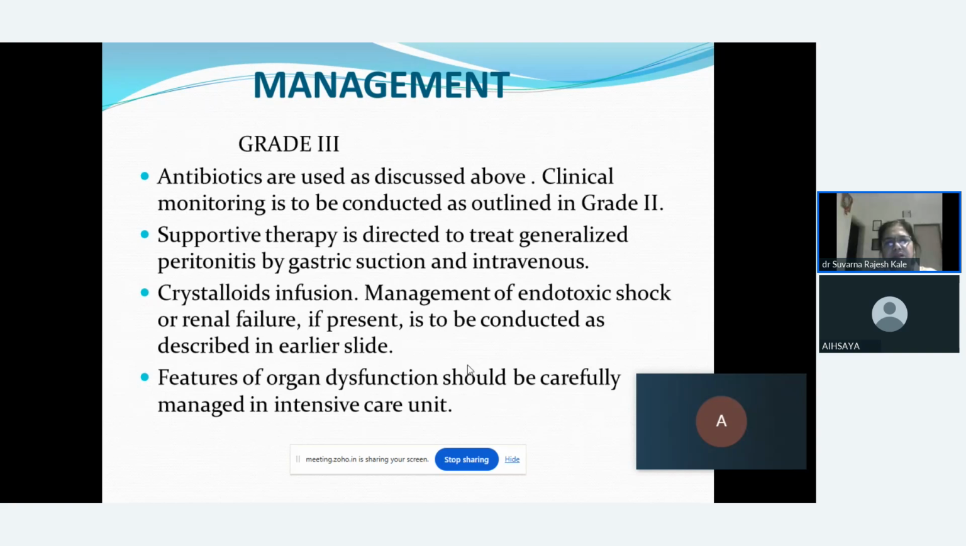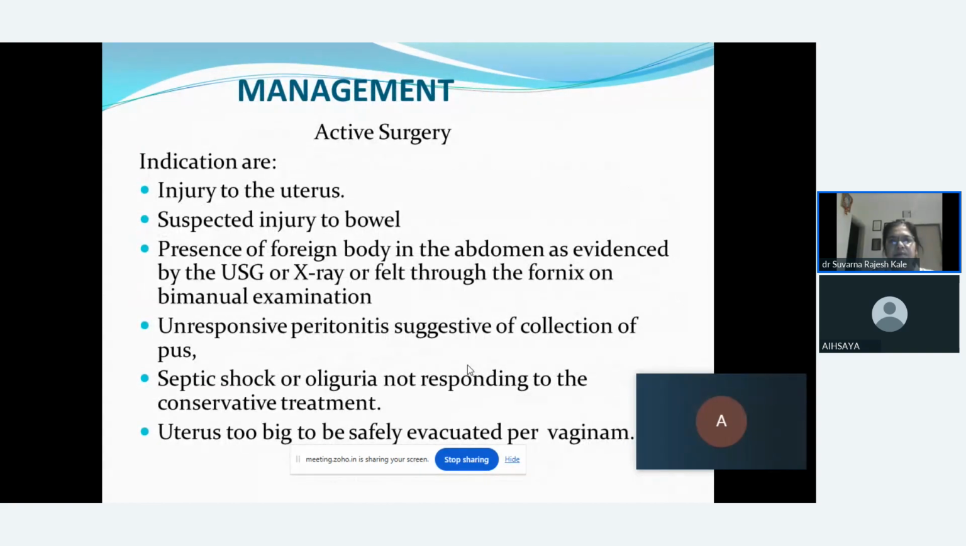So this is regarding if the female is in the 3rd grade, antibiotic should be given of the 3rd grade, supportive treatment should be given, crystalloid infusion should be done so that the female should be managed from the endotoxic shock. So other organs, perfusion should be seen, dysfunction should be carefully managed in the ICU unit. Okay, next we can go for an active surgery.